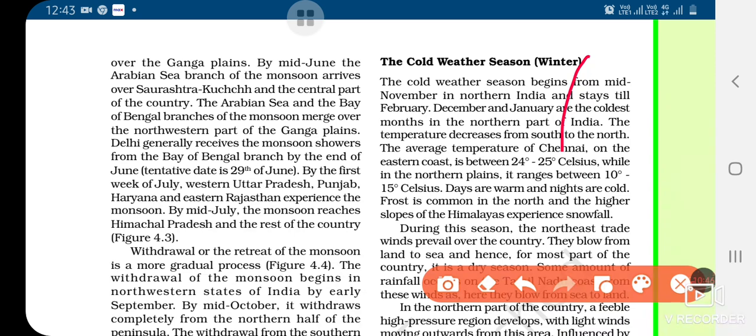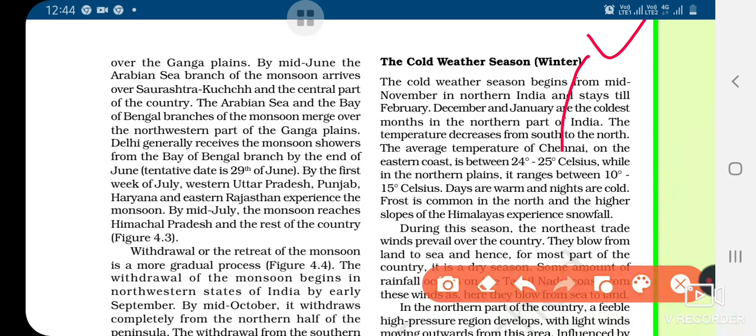Let us discuss the seasons which happen due to monsoon. Okay, as we know, in India we have monsoon type of climate. So it is characterized by a distinct season pattern. The weather condition changes from one season to another. So basically, how many types of seasons do we have? We have 4 types of seasons. The first season is the cold weather, which is also called the winter season.